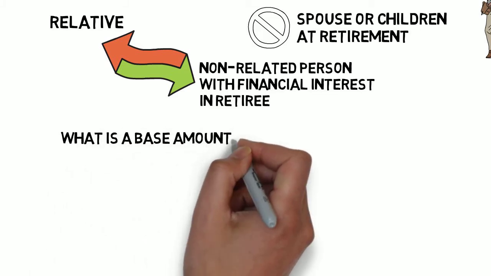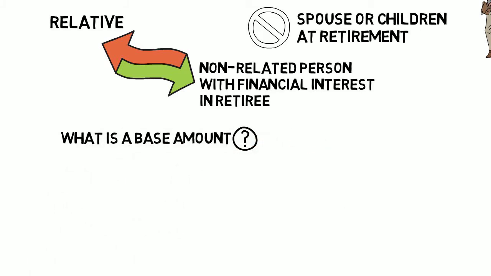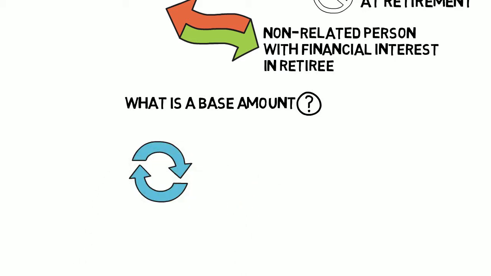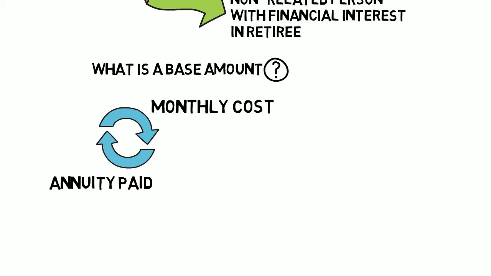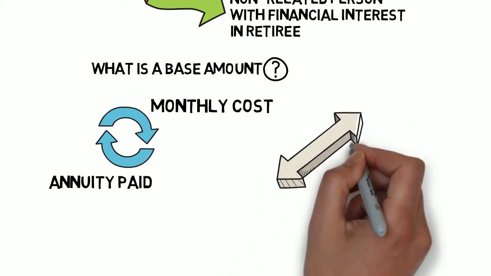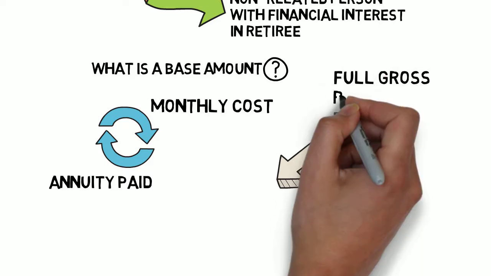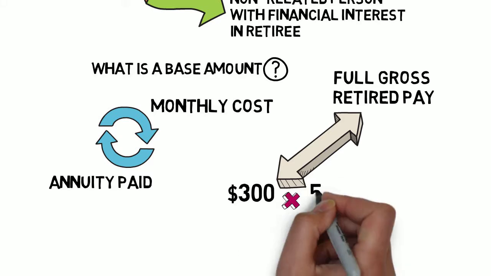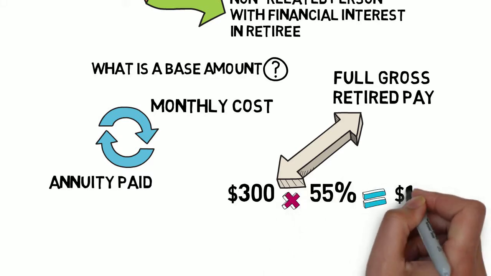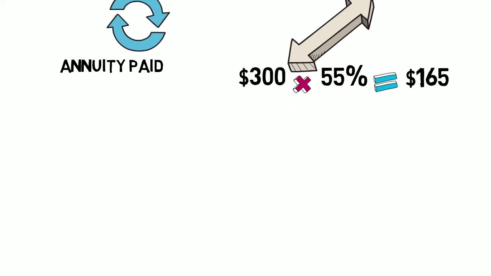So, what is a base amount? The base amount is not the amount the beneficiary will receive. It's the amount that determines the cost and the amount the beneficiary will receive. The base amount can be as high as your full gross retired pay, or it can be as little as $300. The smaller the base amount, the lower the cost, but the smaller the annuity payable upon your death. As an example, a base amount of $300 would provide a monthly benefit of only $165.